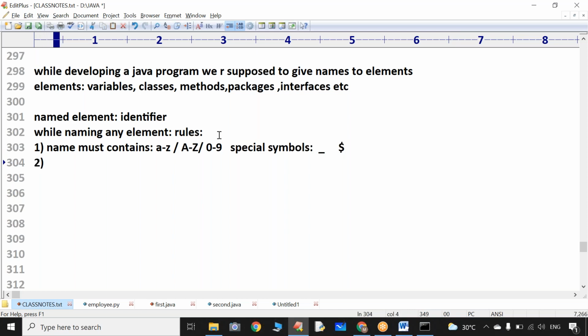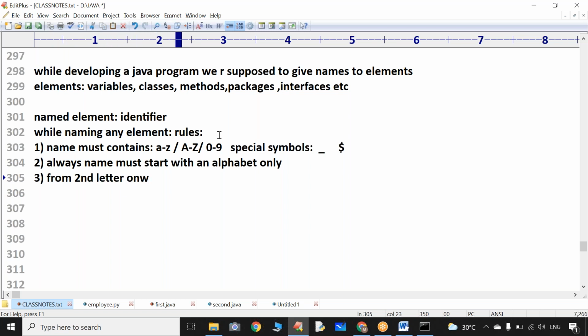Can I start any name with a digit? No. A name must always start with an alphabet only. It may be lowercase or uppercase. From the second letter onwards, it may be alphanumeric. So from the second letter onwards, you can happily use either an alphabet or a digit, or you can use a dollar symbol, or you can use underscore also.